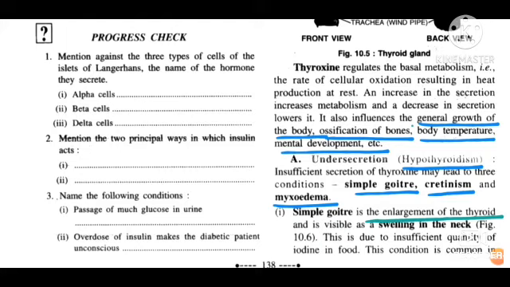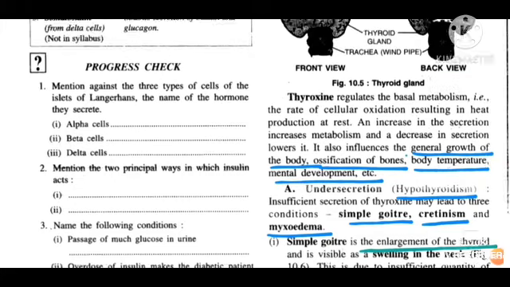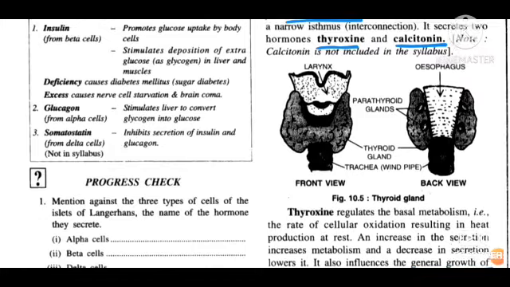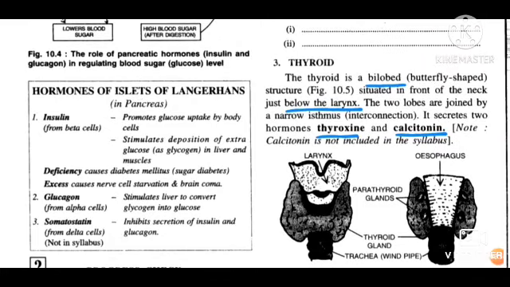So be ready with your answers. Now, the next hormone we will discuss today is thyroid. First, we have discussed adrenal hormone. Second is pancreas. Third hormone we are going to discuss is thyroid.